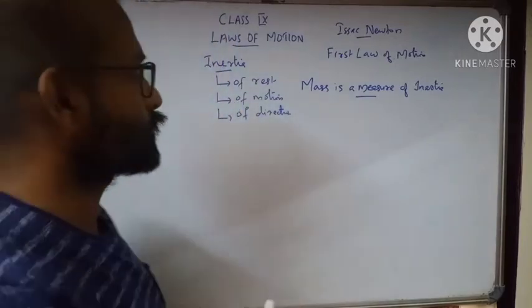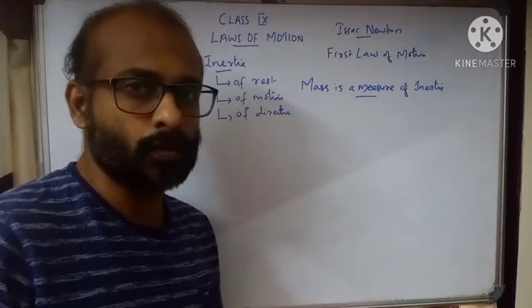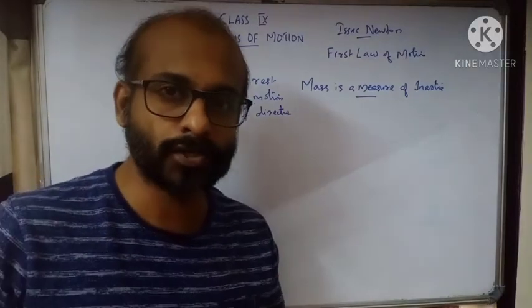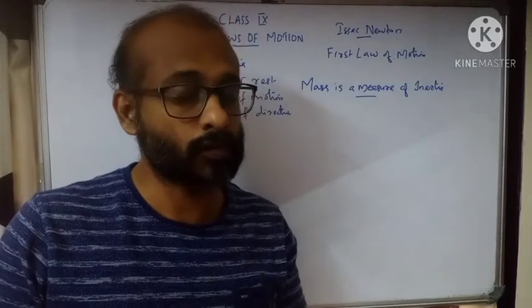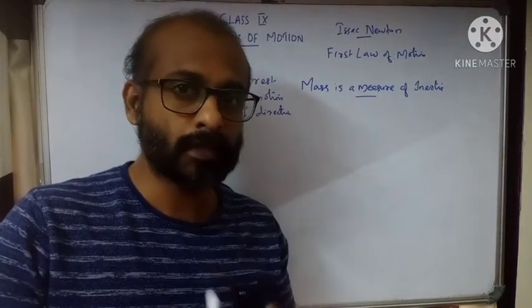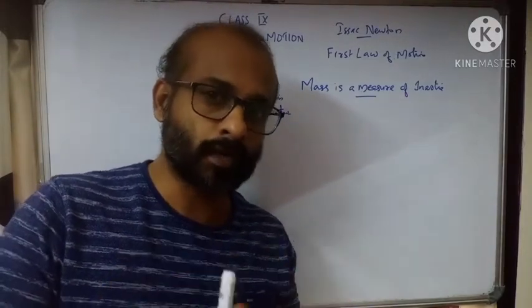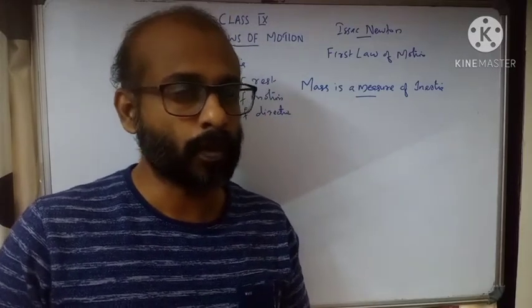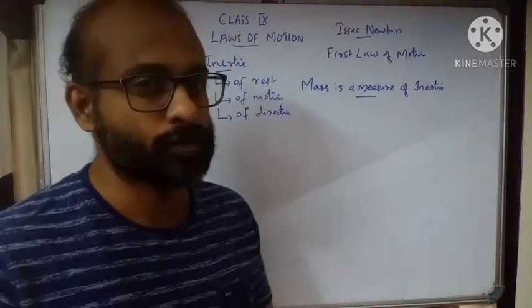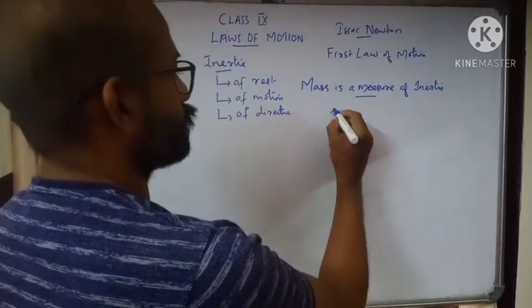So that's about the first law. We have seen a few examples for the first law. If an object is in uniform motion, it has a tendency to continue to move unless an external unbalanced force acts on it. If an object is at rest, it has a tendency to continue to be at rest unless an external unbalanced force acts on it. That's called Newton's first law of motion. Now we will see the second law of motion.